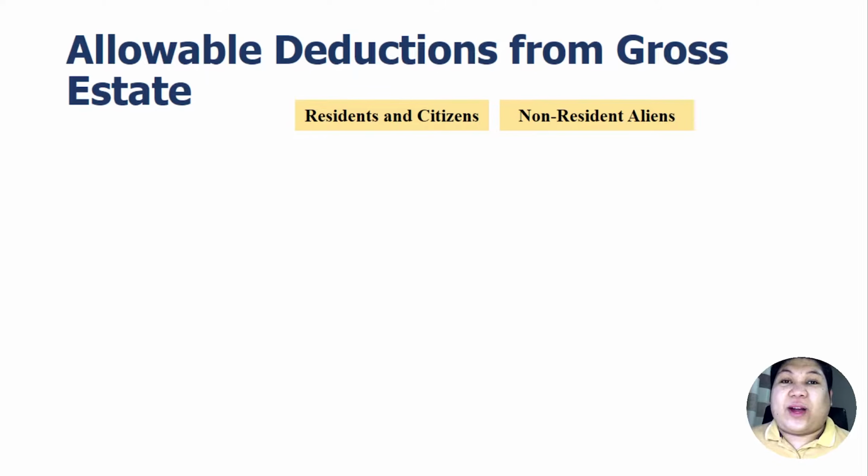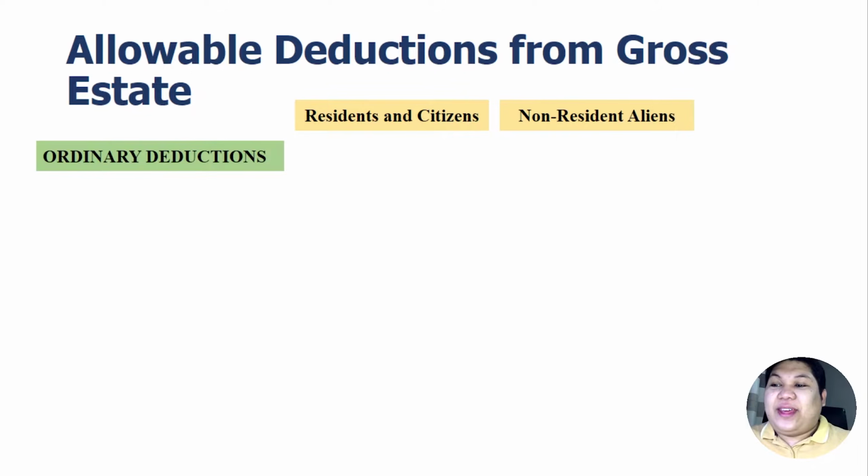Likewise, we will also classify the deductions on these decedents, whether they are residents and citizens or non-resident aliens. So we have here our three categories for the deductions.